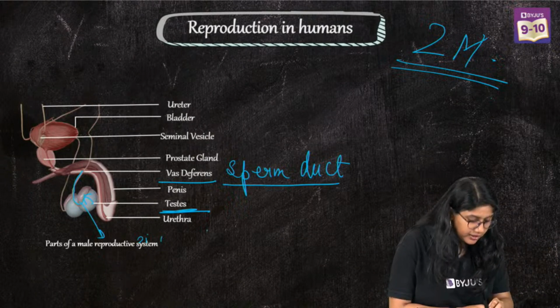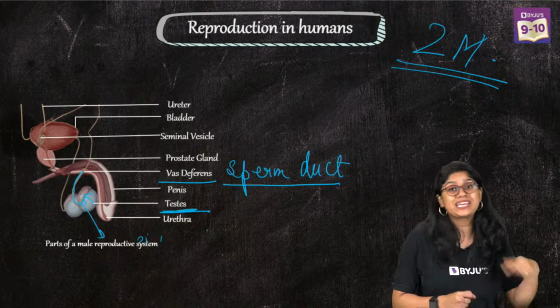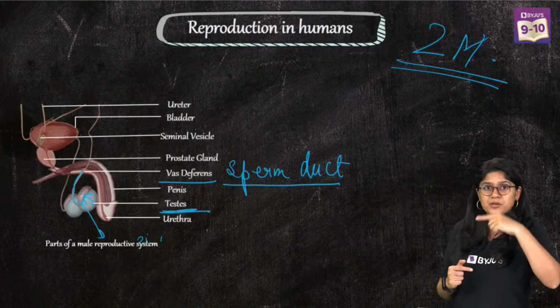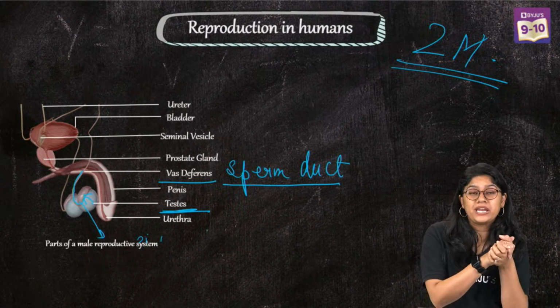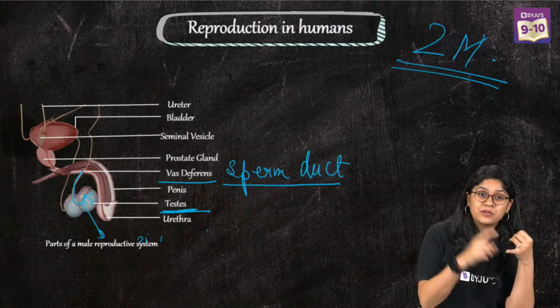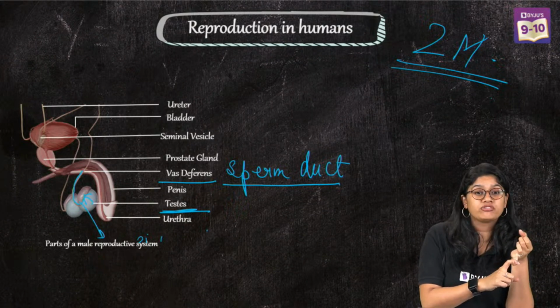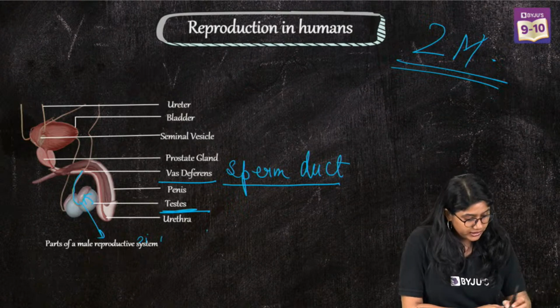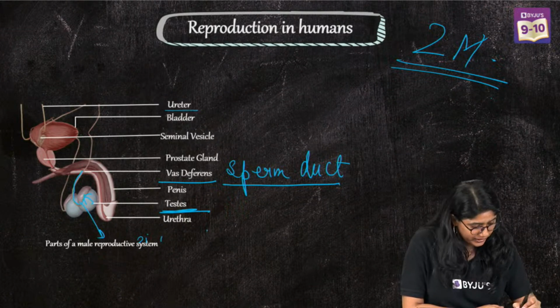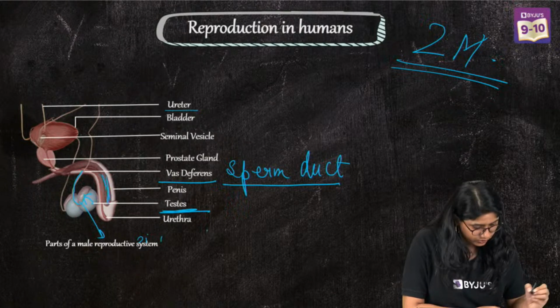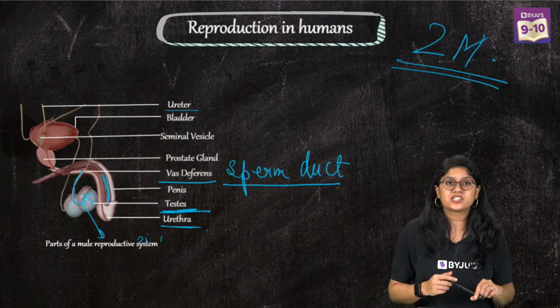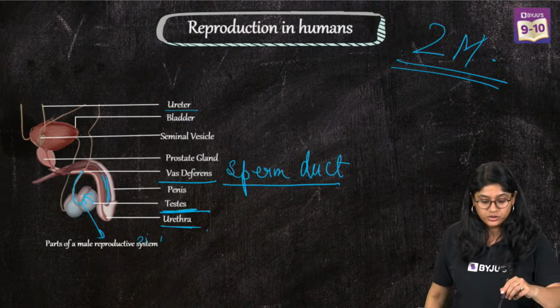So the sperm duct or the vas deferens is the one that will be carrying the sperm from the epididymis to the urethra, okay? In males, there is only one opening for the removal of the urine and for the discharge of the sperm. So, the urethra over here, right? We can see the urethra over here. This part is the urethra, right? And it will be carrying the sperm as well as the urine.